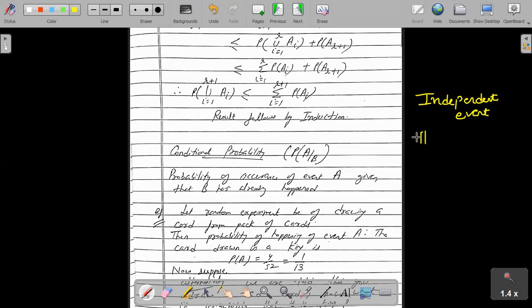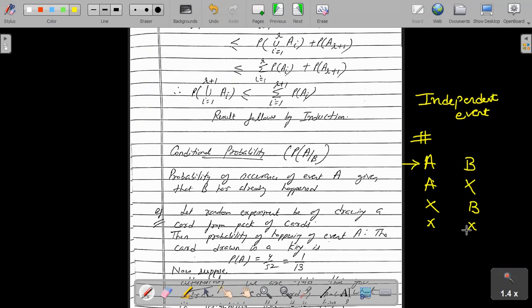So basically I gave you one example: suppose two people go for an interview, and I ask you what is the probability that both of them will give the same answer, or both of them will give the correct answer, right? It is not necessary that if one person is A and another person is B, there is an equal chance that both give the right answer, or A gives the right answer and B gives the wrong answer, or A gives the wrong answer and B gives the right answer, or both give the wrong answer, right? So anything can happen. It is not that because of one, a restriction is placed on the other.